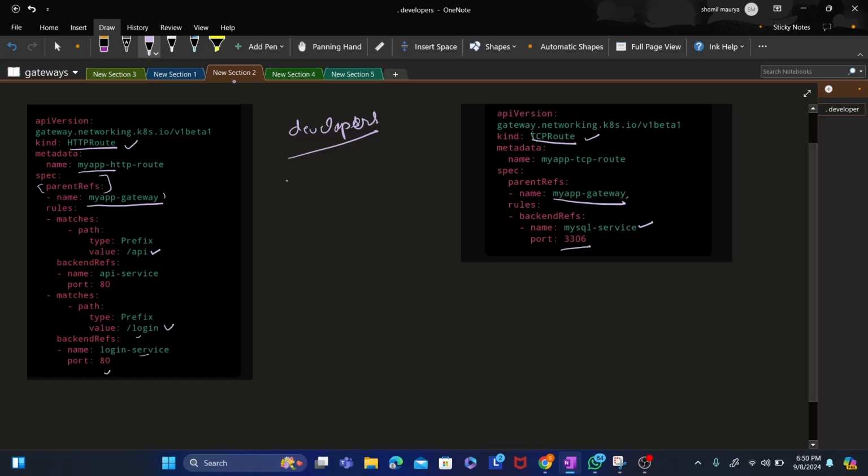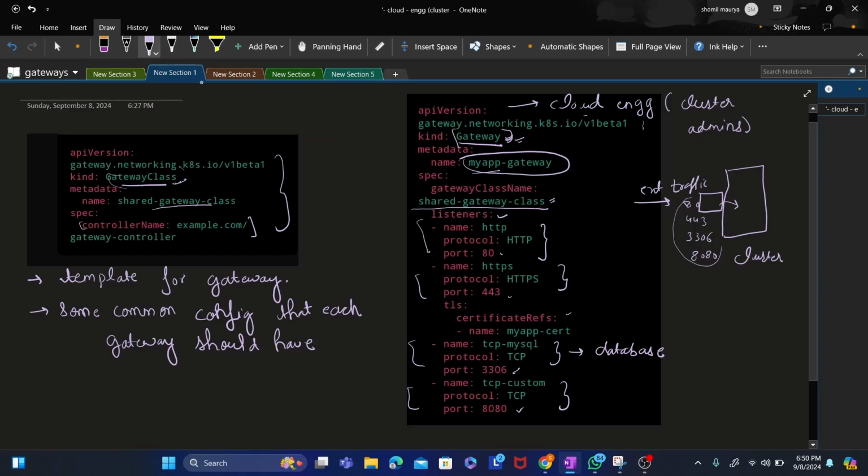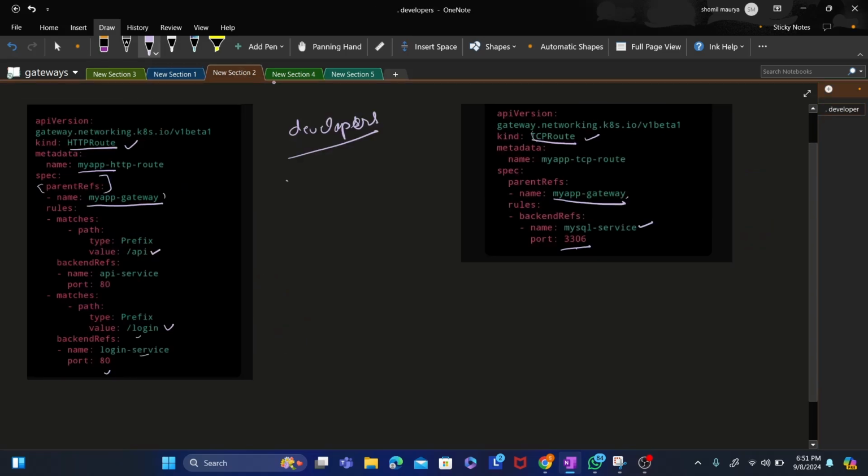Just for example, what is the meaning of this? Let's say external traffic enters port 3036, which is defined here as MySQL. Now it enters, and where will it go? It will go here. This is the gateway name, my app gateway, and you see the same gateway name here.